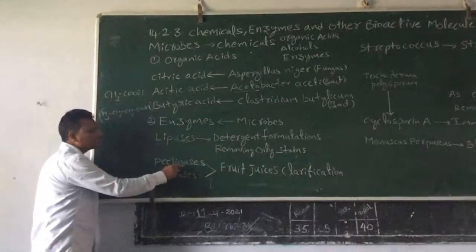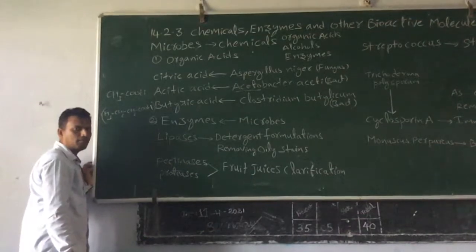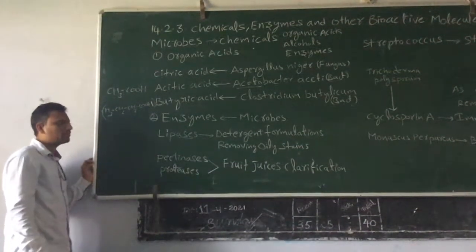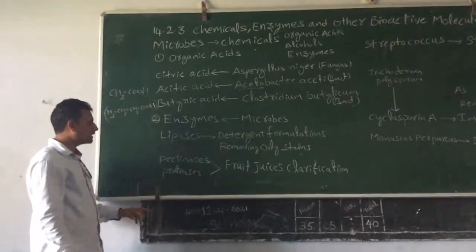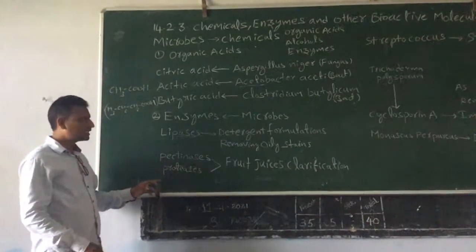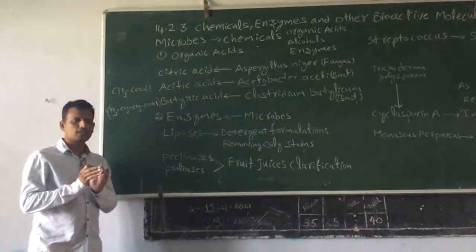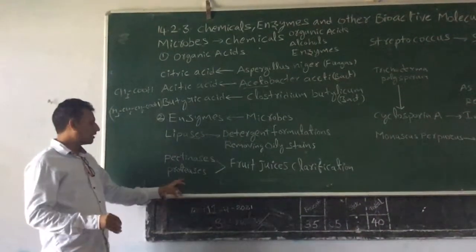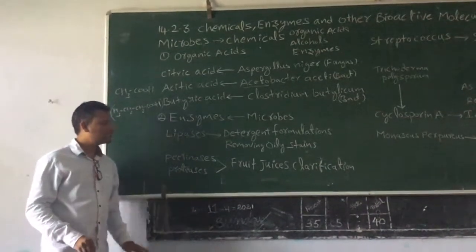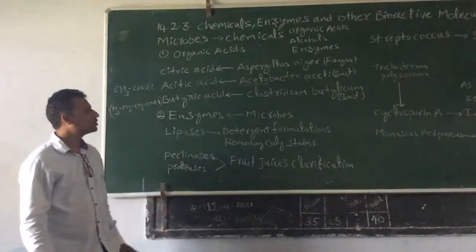Pectinases means it digests the pectin. You know pectin? It is generally present in the middle lamella in the plants. So pectinases digest the pectin present in the plants. Next, proteases means they digest the protein into amino acids. So proteases digest the proteins, pectinases digest the pectin. So these two enzymes are used in fruit juice clarification.